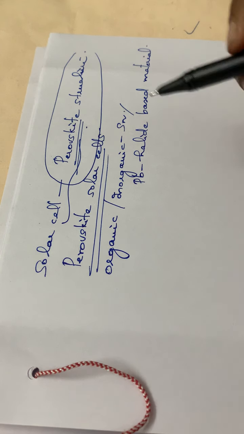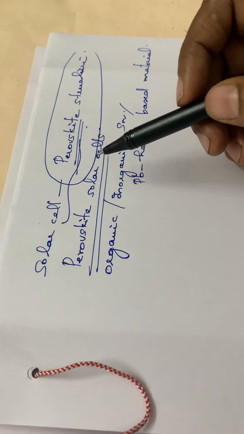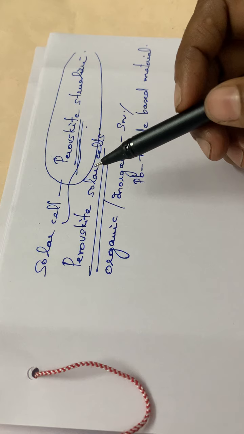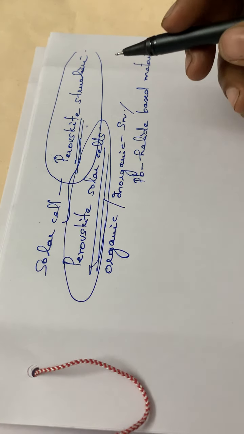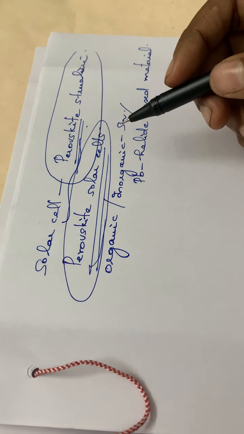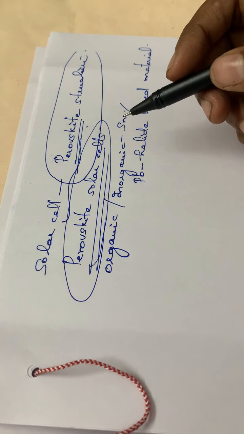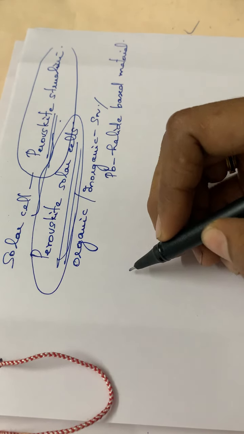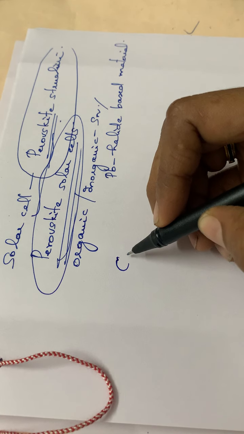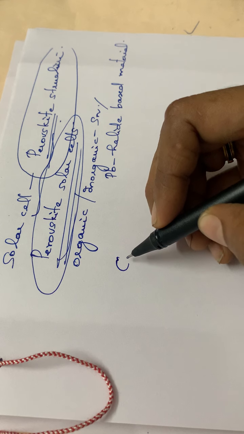This perovskite structure normally has some unique features which help in the applications of solar cells. These perovskite materials normally have an addition of cesium, Cs, a cesium coating in these perovskite solar cells.